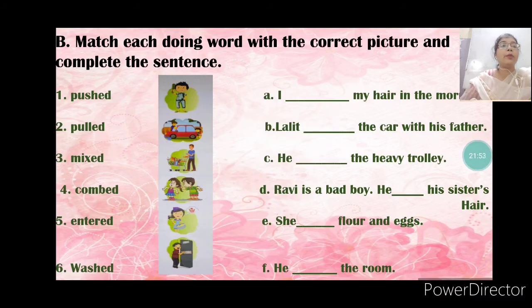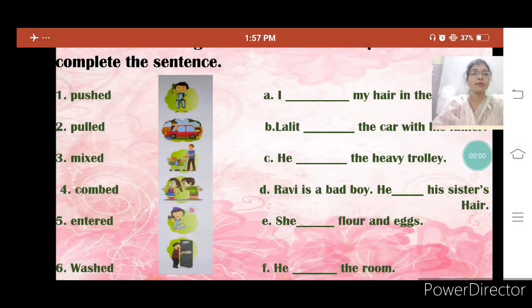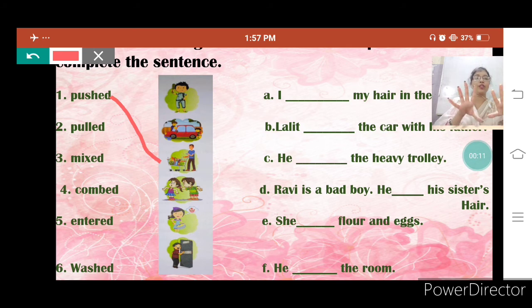Now come to question number B. What we have to do in question number B? We have to match each doing word with the correct picture and complete the sentence. So number 1 is pushed. You have to match pushed with this boy, because this boy pushed the heavy trolley.